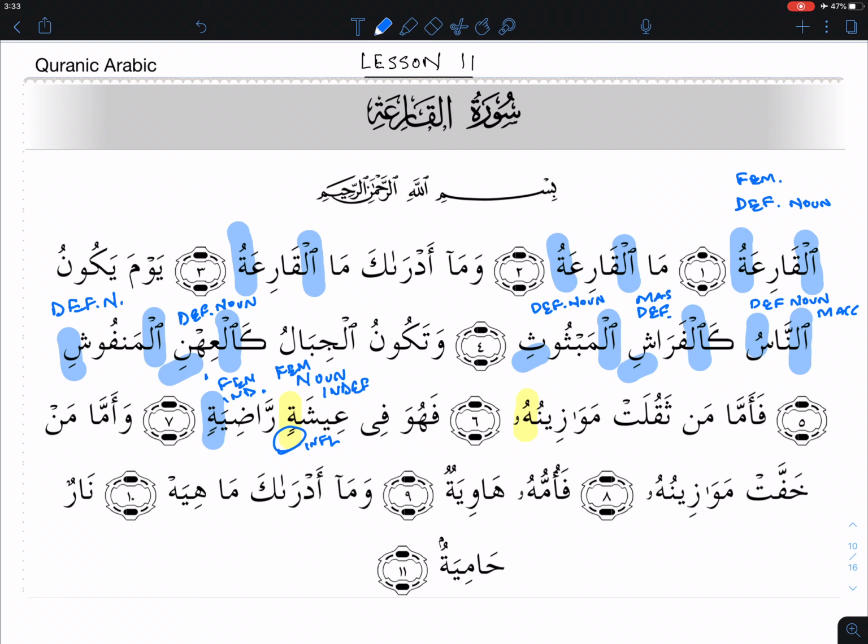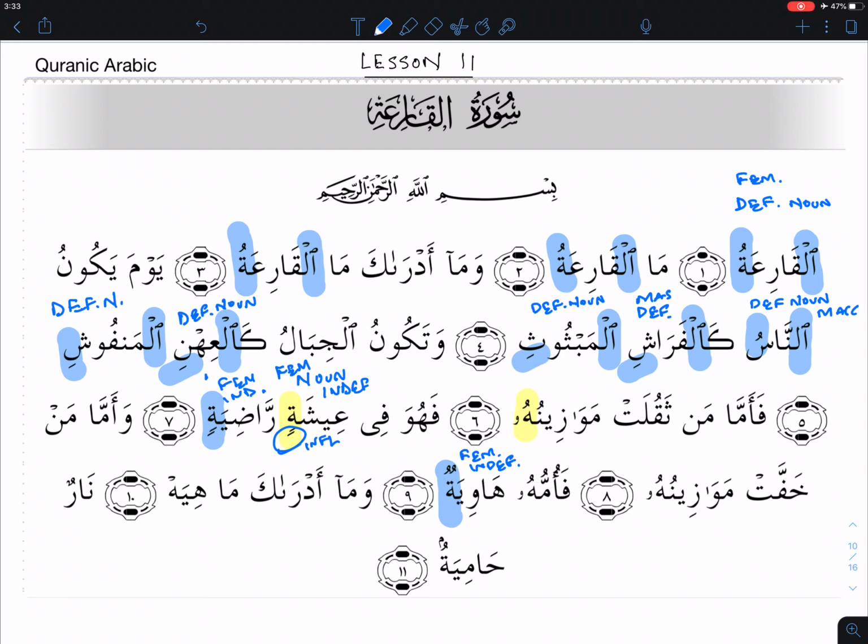Now moving forward, وَأَمَّا مَنْ خَفَّتْ مَوَازِينُهُ. Again, mawazinuhu comes, and we already talked about this. It's not a feminine noun. فَأُمُّهُ هَاوِيَةٌ. Haviyatun, right here. This is a feminine indefinite noun. Okay. وَمَا أَدْرَاكَ مَا هِيَ.